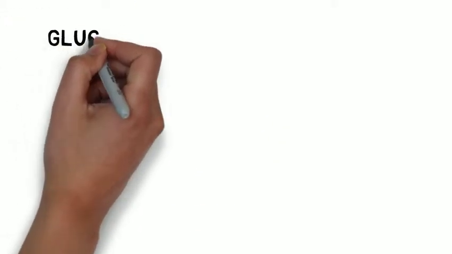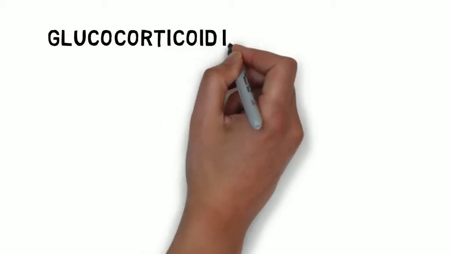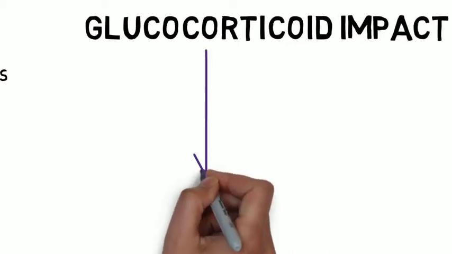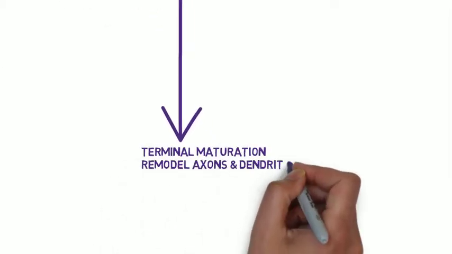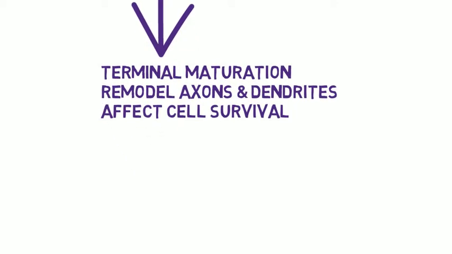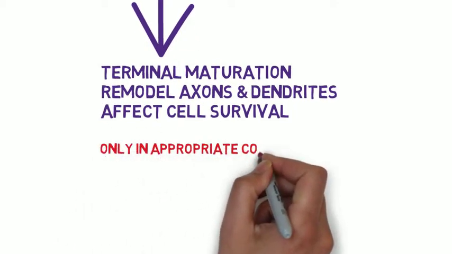Elevated glucocorticoid levels from childhood to adulthood can have long-lasting impacts on brain structures involved in regulating the HPA axis. Glucocorticoids are essential for normal brain function. They initiate terminal maturation, remodel axons and dendrites, and affect cell survival. Too much or too little, however, can impair brain function.